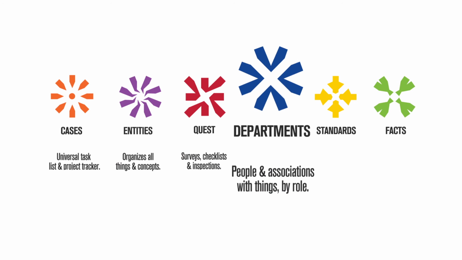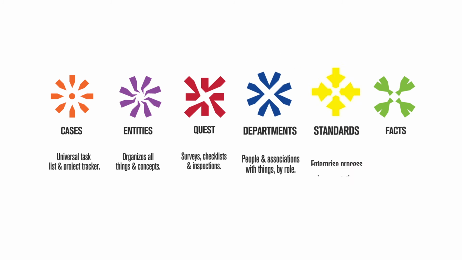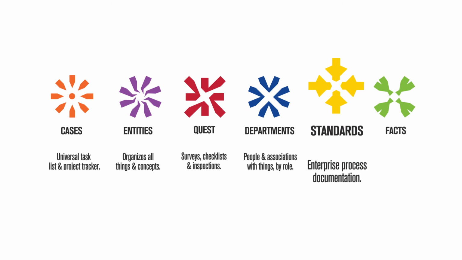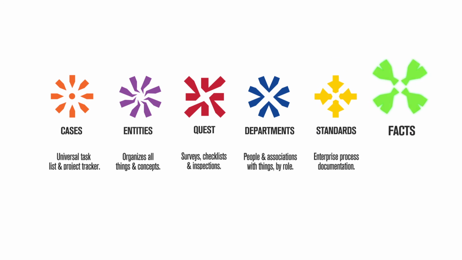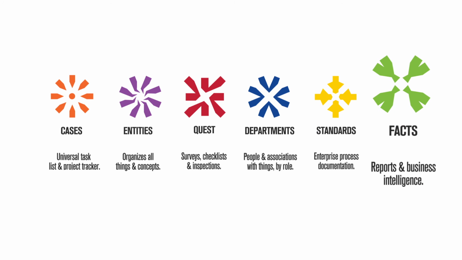Departments keeps track of associations between people, roles, and entities. It's a little abstract, but these associations are an important part of the fabric of business. Standards is the system that handles process documentation, instructions, how-tos, and facts contains reporting, business intelligence, data visualization, and other things that help us make better decisions these days.